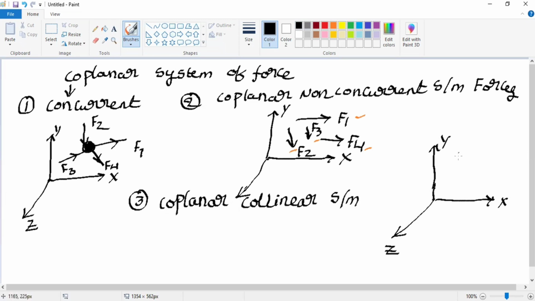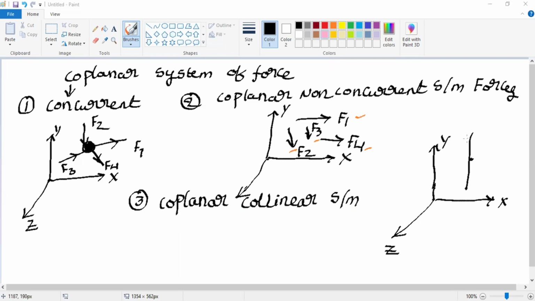Here I am considering collinear. Collinear means the line of action of all the forces will be the same. Suppose this is the line of action of the force. On that, we have different forces.